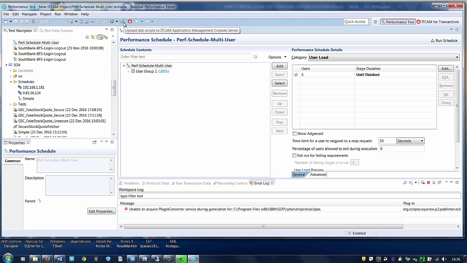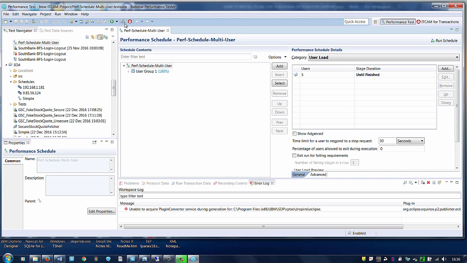You see the first icon, Upload Test Script to ITCAM Application Management. You see a second icon, Switch to ITCAM Perspective. These are good signs that your plugin, or Rational Integration Support package, was installed properly in your RPT workbench.